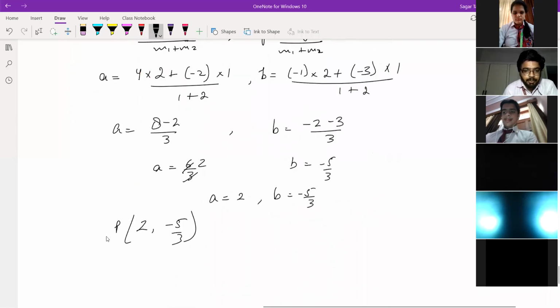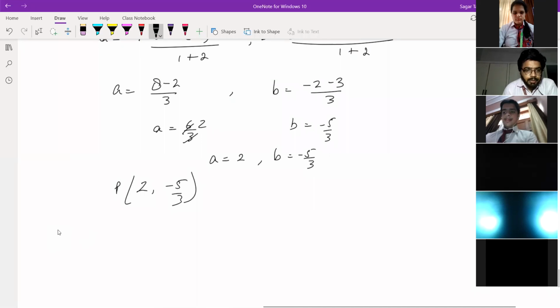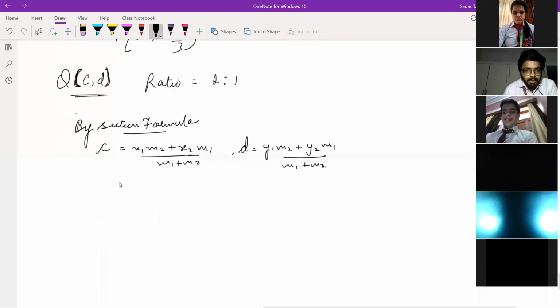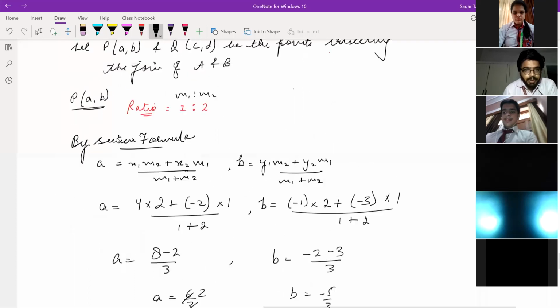So just write here now. Calculating the coordinates of Q, which is C comma D. The ratio in this case is 2:1. Again, section formula. We are calculating the value of C and the value of D. Again, look here.